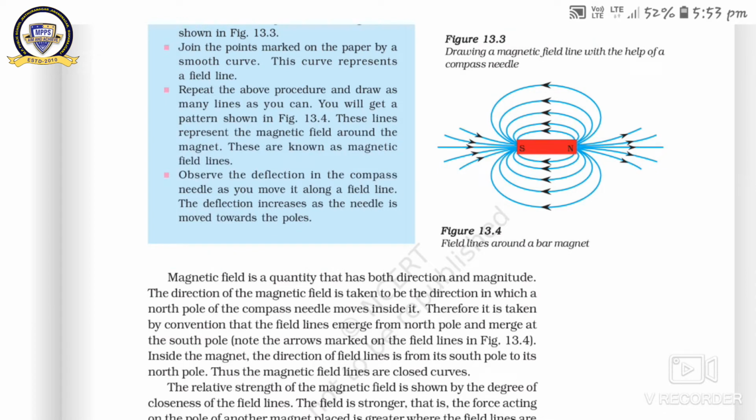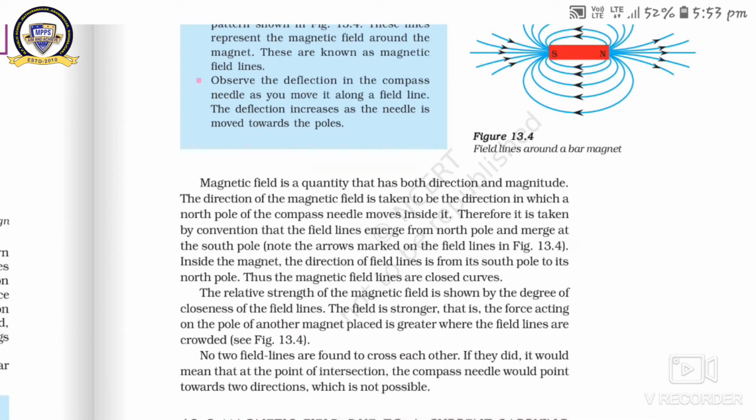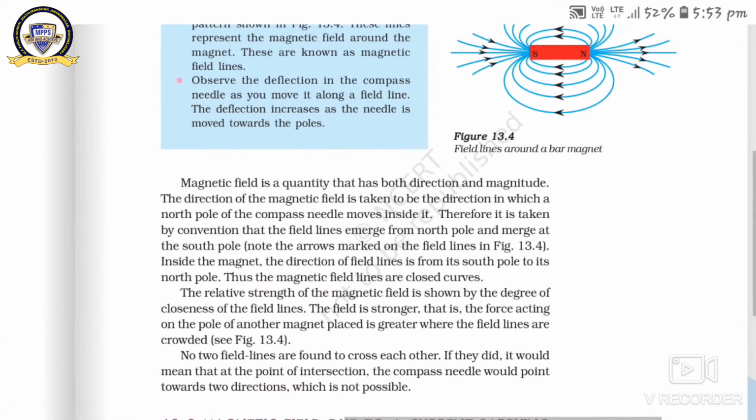What is the magnetic field? It is the region around the magnet where if you place any iron filings, then the iron filings feel a force. Magnetic field is a quantity that has both a direction and magnitude. It means the magnetic field is a vector quantity. The direction of the magnetic field is taken to be the direction in which the north pole of the compass needle moves inside it. It means there is a definite direction of the magnetic field lines.